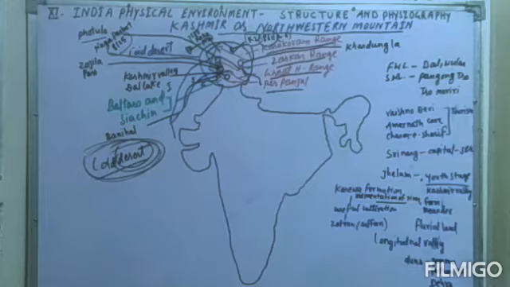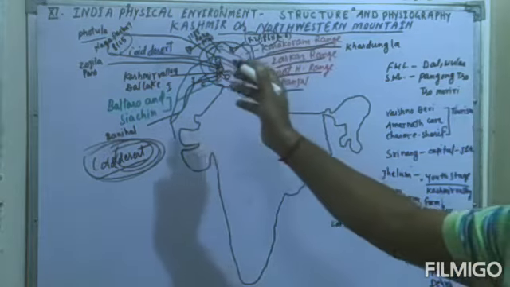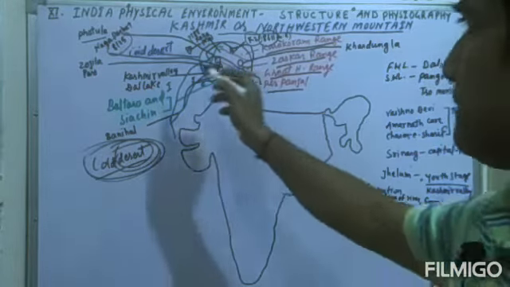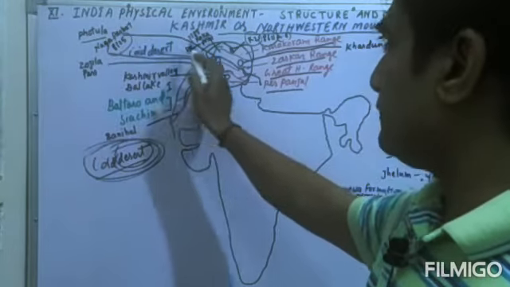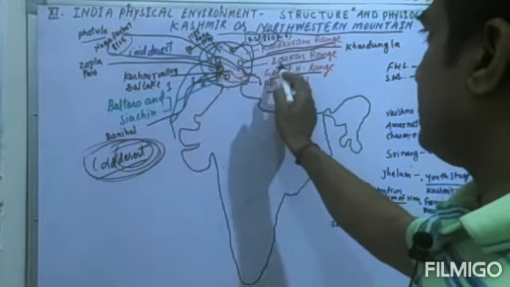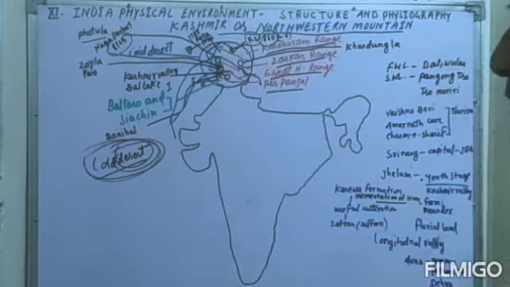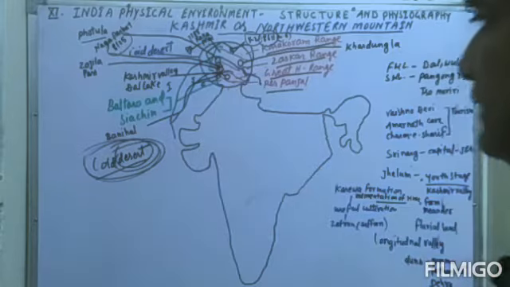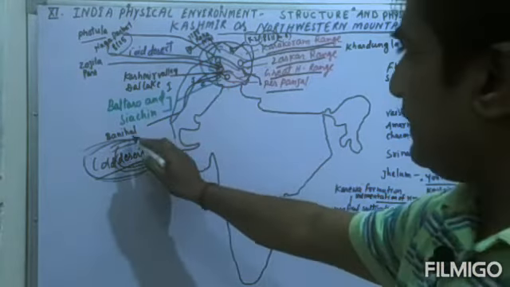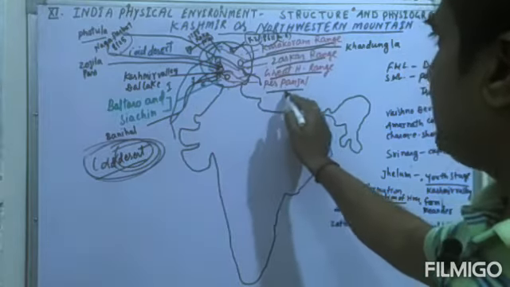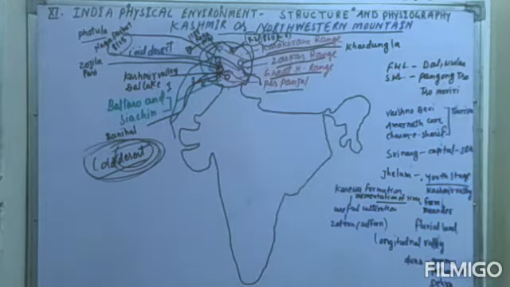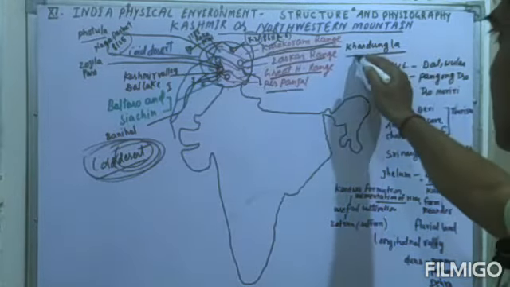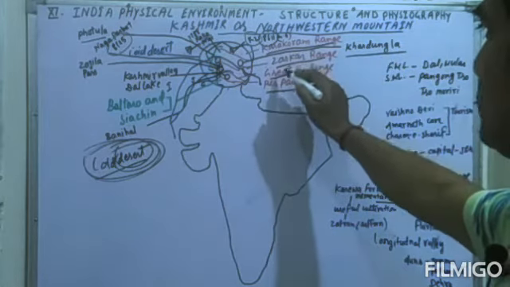The second very important thing is that there are different passes which lie in the different ranges, such as the Fotu La Pass, which lies in the Zaskar range of the Himalaya. Then Zoji La Pass, which lies in the Great Himalayas, and many other passes, such as the Banihal Pass, which you can see lies in the Pir Panjal range of the Himalaya, and the Khardung La Pass, which also lies in the Zaskar range.